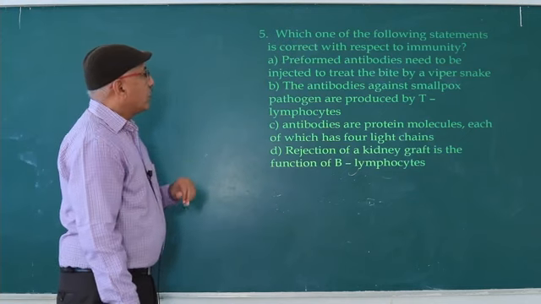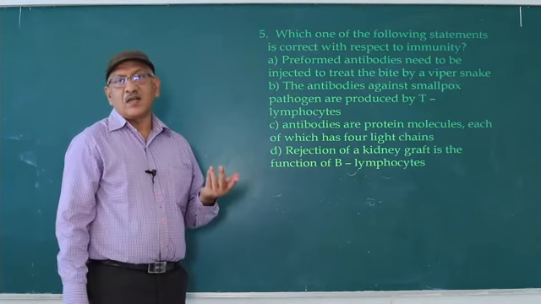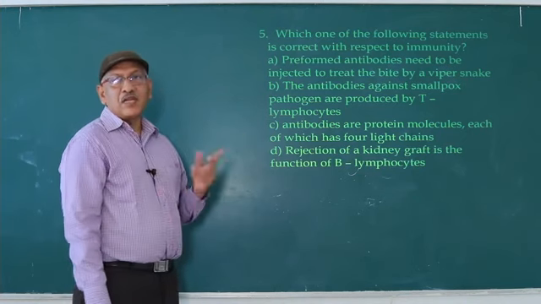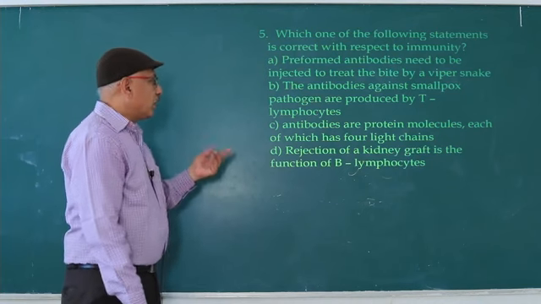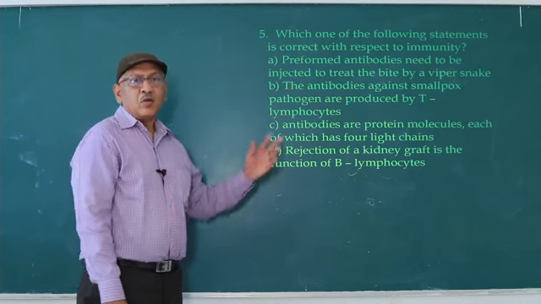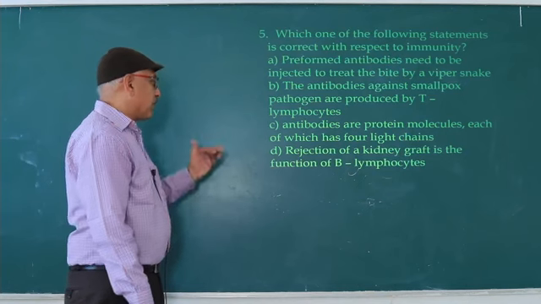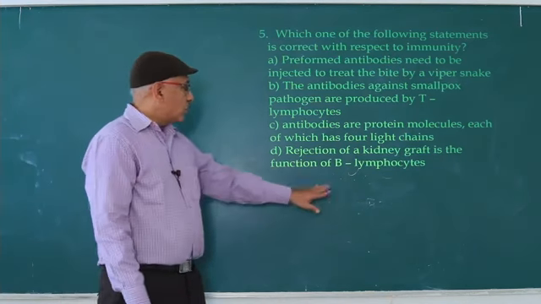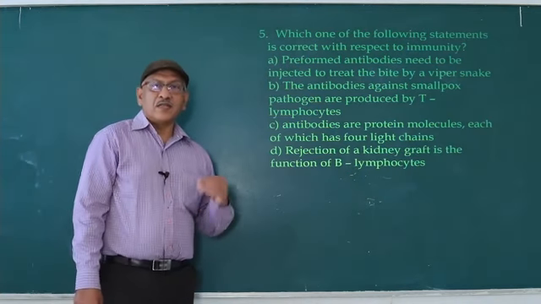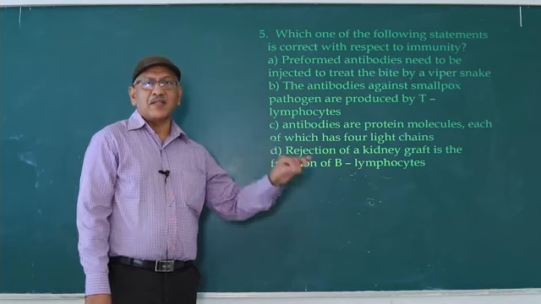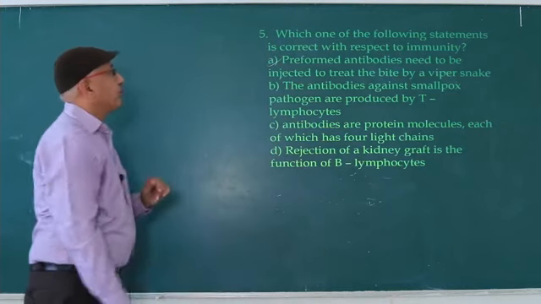Second, the antibodies against smallpox pathogen are produced by T lymphocytes. Wrong. T lymphocytes never produce antibodies. Third, antibodies are protein molecules. Correct. Each of which has 4 light chains. Wrong. 2 heavy chains and 2 light chains. Rejection of a kidney graft is the function of B lymphocytes. It is also wrong. Rejection is by T lymphocytes, which are involved in organ transplantation rejection reactions. So the answer is A.